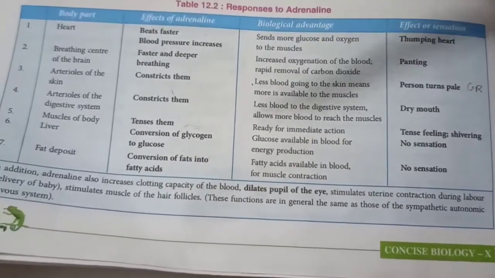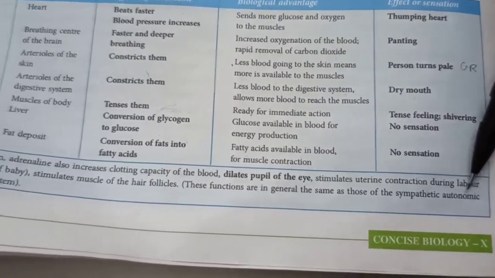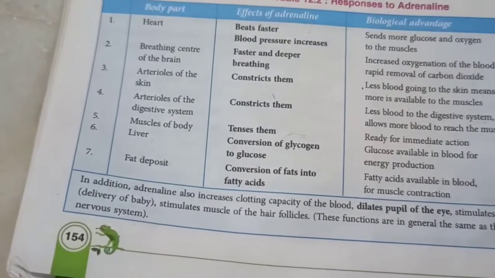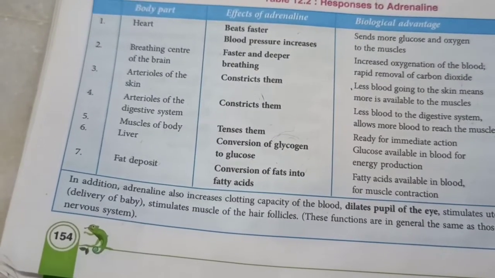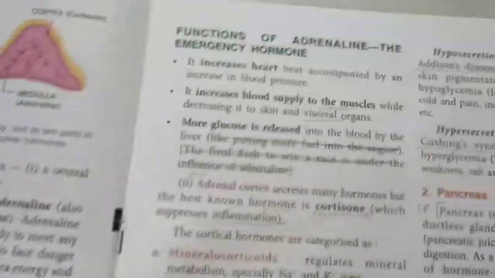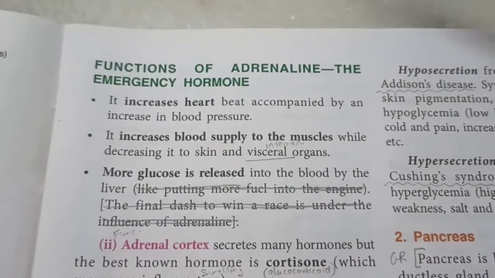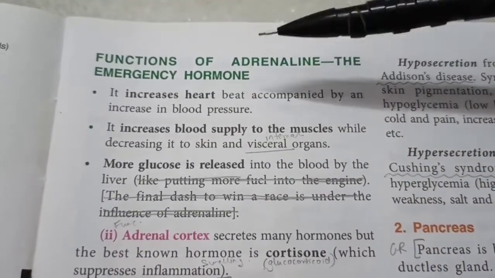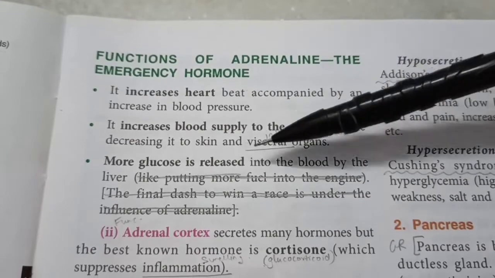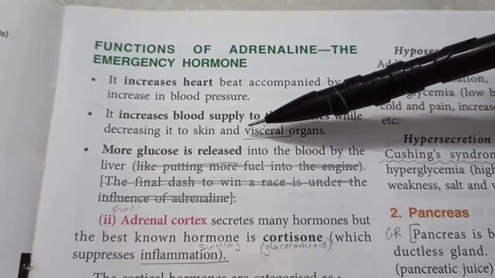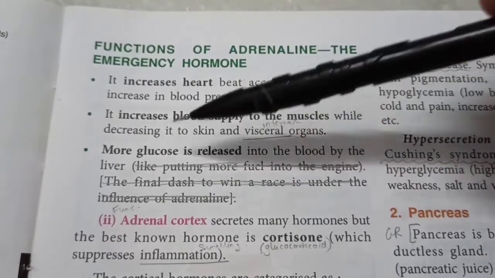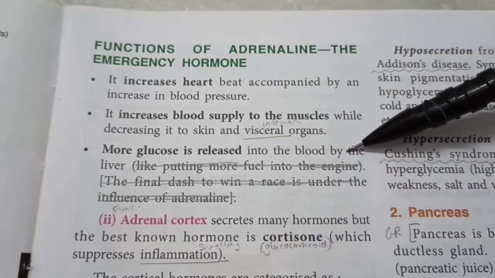These functions are exactly the same as the sympathetic autonomic nervous system, which we shall study in the nervous system chapter. So, the functions of adrenaline, quickly, a summary of it: the most important functions are it increases heartbeat, it increases blood supply to the muscles and decreases it to the skin, and this makes sure that more glucose is released into the blood by the liver.